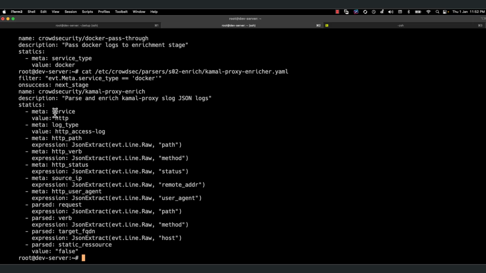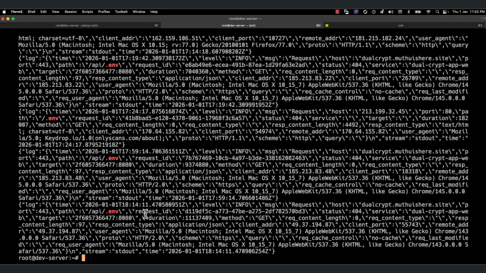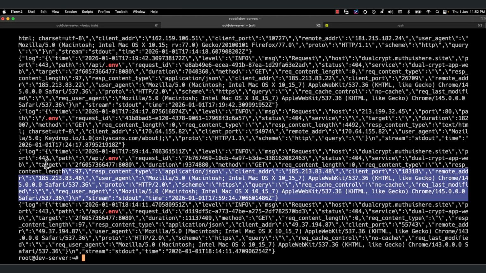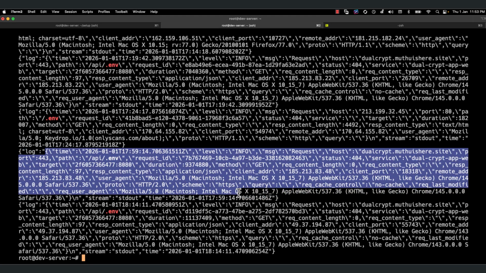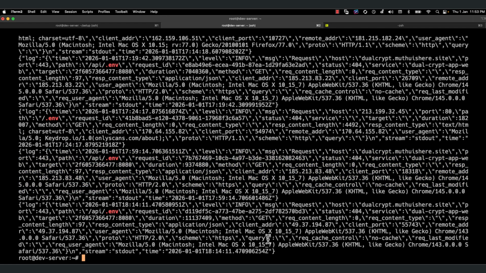What are all the statistics you want to get? Service HTTP, by default all are HTTP. And the log type is HTTP access log. HTTP access log is a global standard. HTTP path: extract the path property from the line raw. If you see what these lines look like, this is the line. See here, it is a log. We have got the log. All the things are within the log, and from the log we are just getting it all.